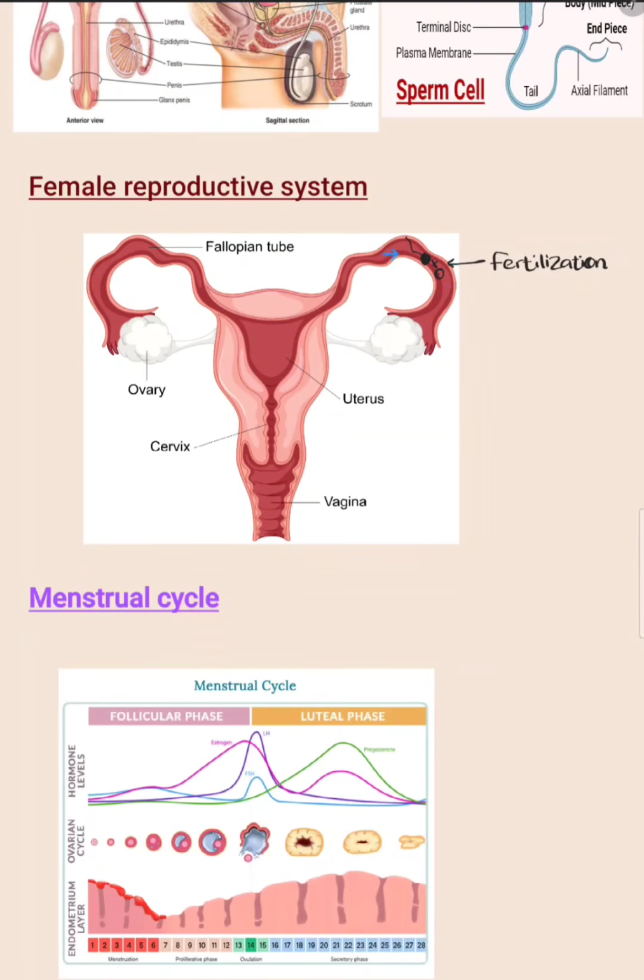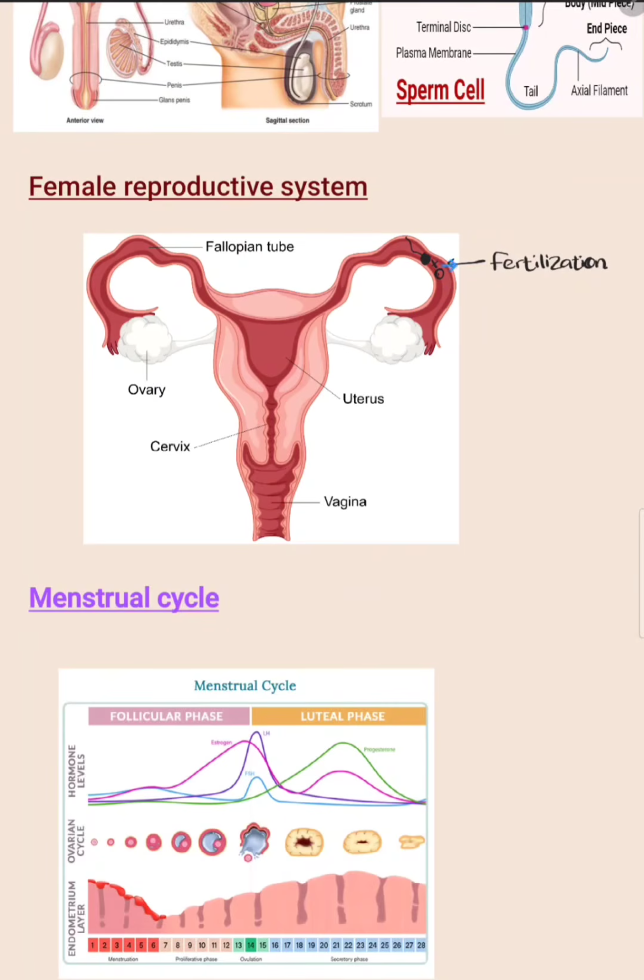It is an exam question. It should be fertilized in the fallopian tube. I think you might know the ova or egg has a 24-hour lifetime, but the sperms have a 72-hour lifetime.